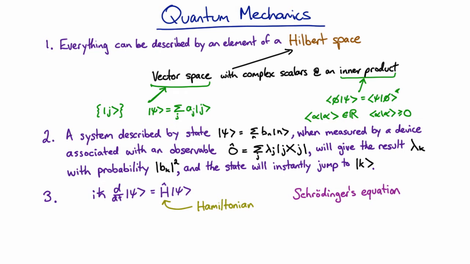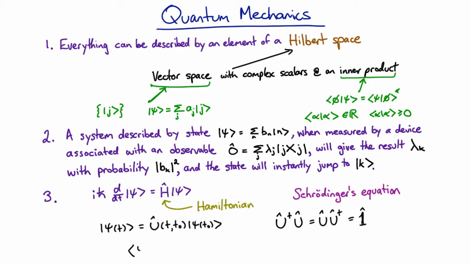Schrödinger's equation is linear, which means that the resulting evolution is linear, and can therefore be described by a linear operator U, which turns out to be a unitary operator. The measurement postulate tells us that if we measure an observable A, and we calculate the average result that we're going to get from all the measurements, then that's just equal to the expectation value. And because we know how things evolve, we can see how the expectation values evolve.